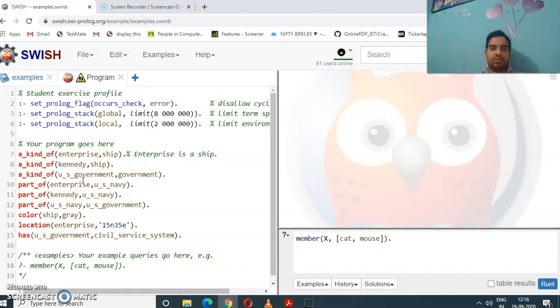So this is a simple module which is trying to make the system intelligent about the US Navy. We are just writing facts which are very contained to the domain of the US Navy, because things are very abstract to us in the natural world.